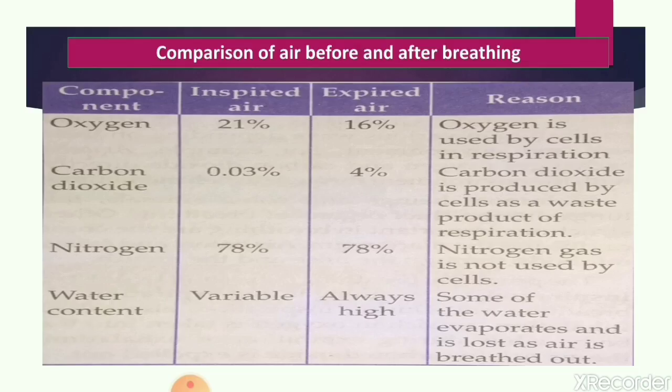Now we all know about carbon dioxide. 0.03% carbon dioxide is present in the atmosphere, and that air only we are taking during the process of inspiration or inhalation. So in inspired air, 0.03% of carbon dioxide is present, but in our exhaled or expired air, 4% of carbon dioxide is present, because that carbon dioxide is produced by the process of respiration. So carbon dioxide is produced by the cells as a waste product of respiration, and that 4% of carbon dioxide is removed during the process of exhalation.